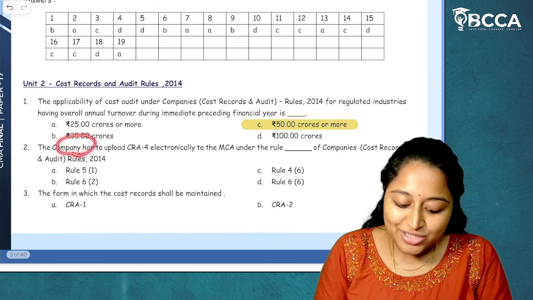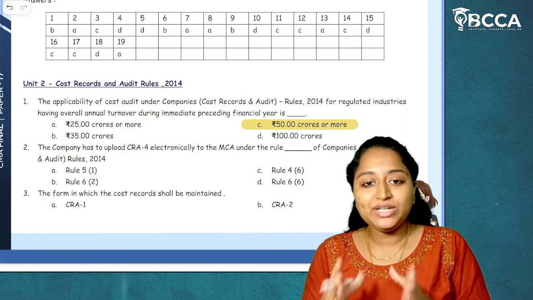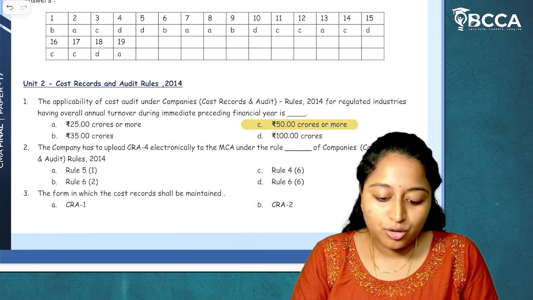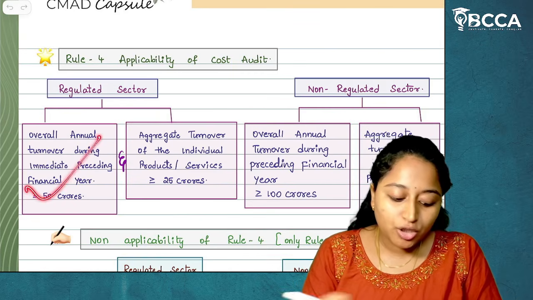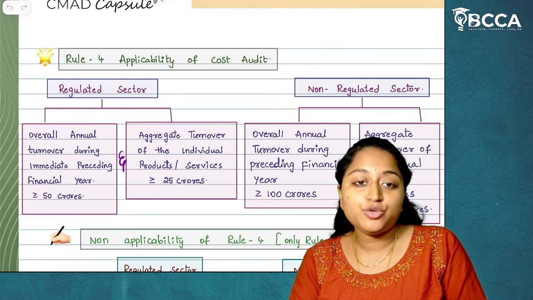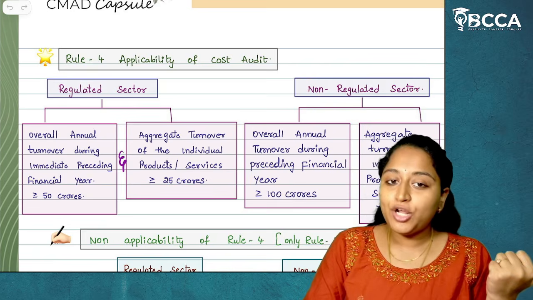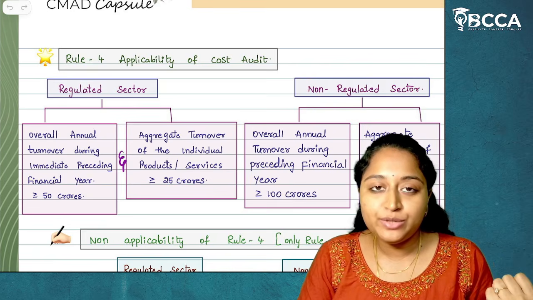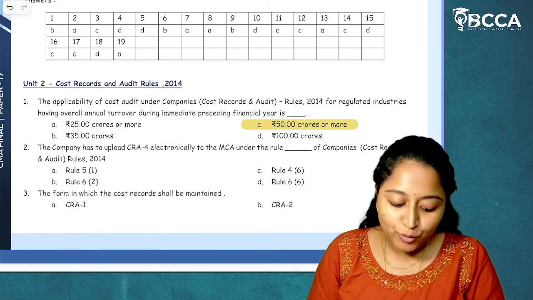The company has to upload CRA4 electronically. Now when I am saying this, only here in this particular MCQ, overall annual turnover has been tested. But in your examination, anything can be tested. Overall turnover should be more than or equal to 50 crores. Aggregate individual products turnover should be more than or equal to 25 crores. Whereas for non-regulated sectors, overall annual turnover should be more than or equal to 100 crores, and aggregate turnover of individual products should be more than or equal to 35 crores. I hope it's clear. Then moving on to next.